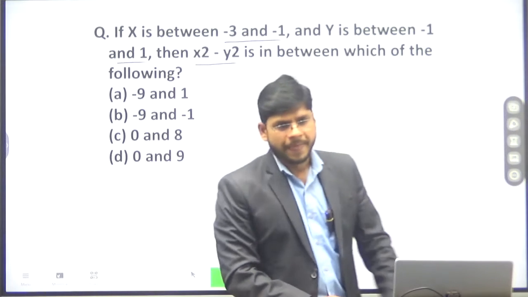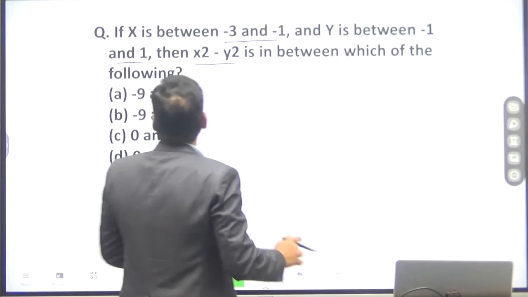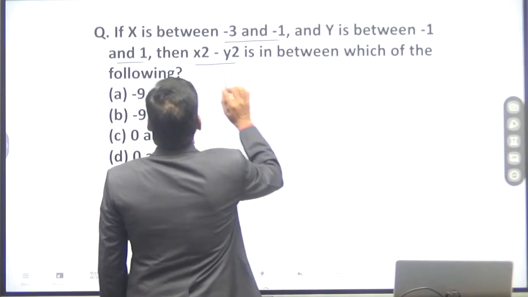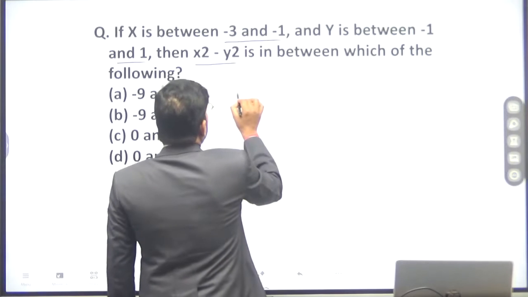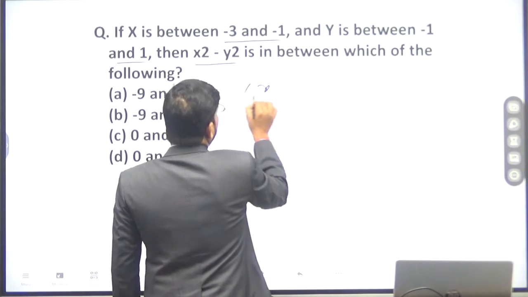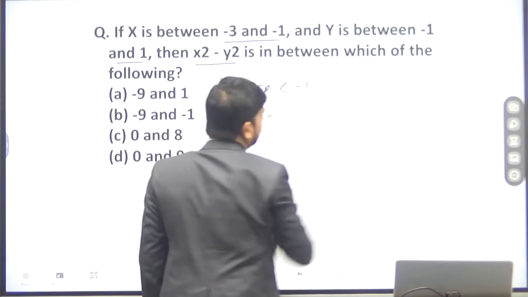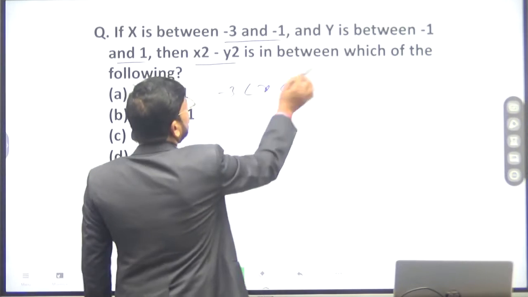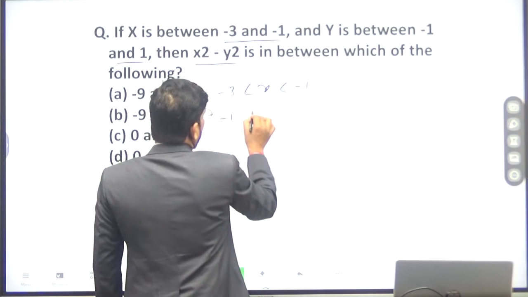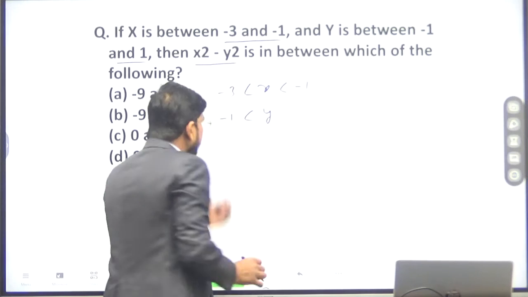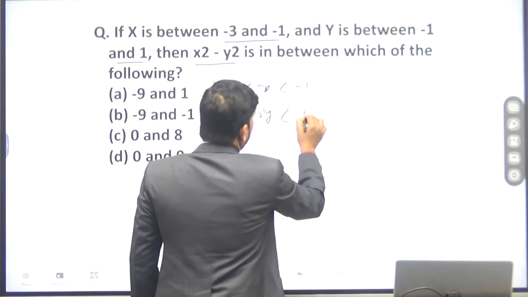So x is between -3 and -1, so x will be greater than -3 and less than -1. The value of y will be greater than -1 and less than 1.